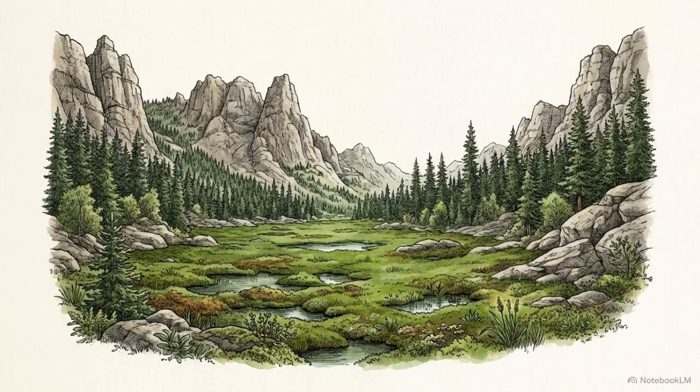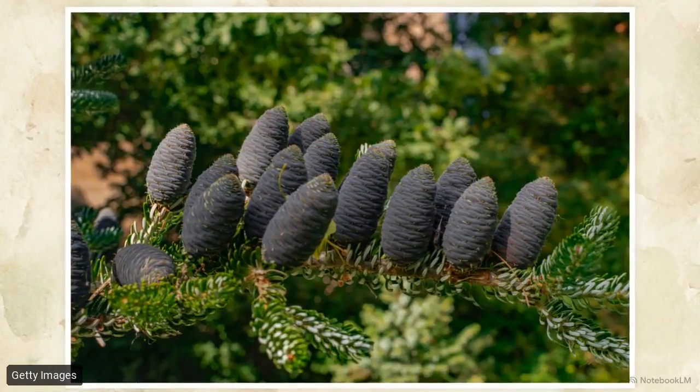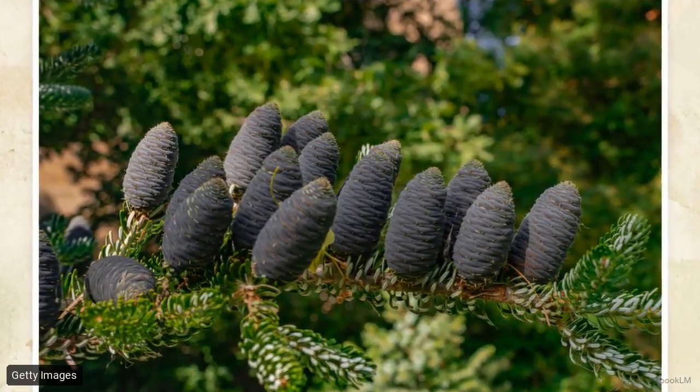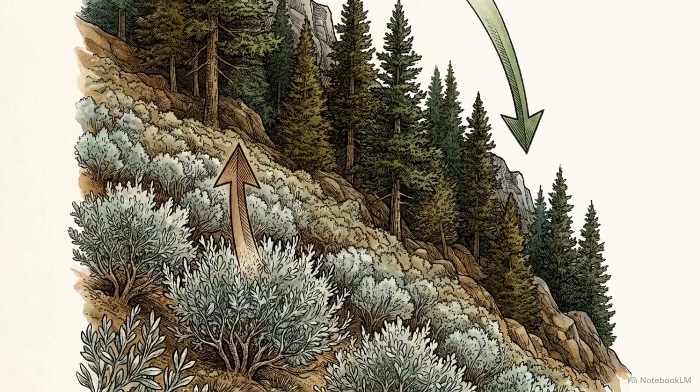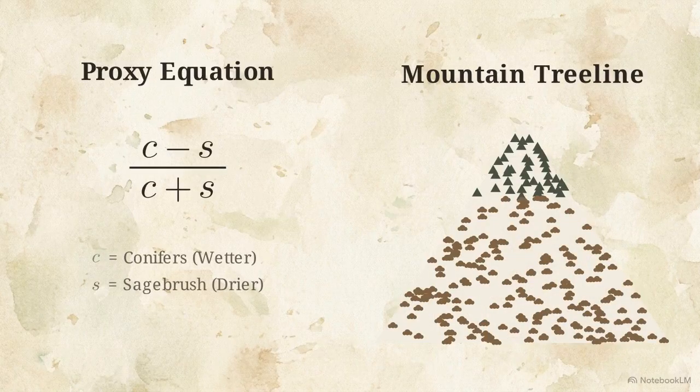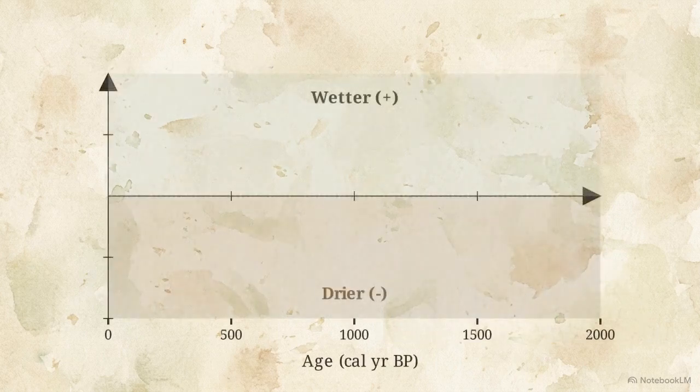Our final site is Mission Cross Bog, a complex, high-elevation fen environment located in the Humboldt drainage. The flora at this altitude consists of Rocky Mountain subalpine firs and limber pines, bordering a lower elevation sagebrush zone. The biological tension here plays out vertically. We track the upslope expansion of drought-tolerant sagebrush against the downslope expansion of moisture-dependent conifer forests. We map this using the conifer to sagebrush ratio, which translates the pollen math directly into the elevation of the tree line. The bog's rapidly growing peat layers provide a high-resolution historical dataset.